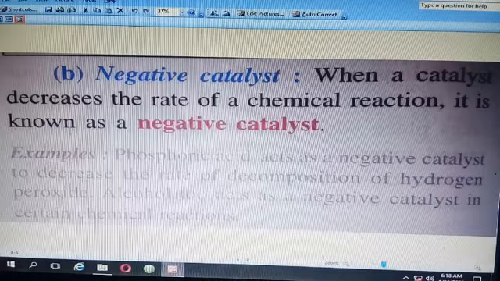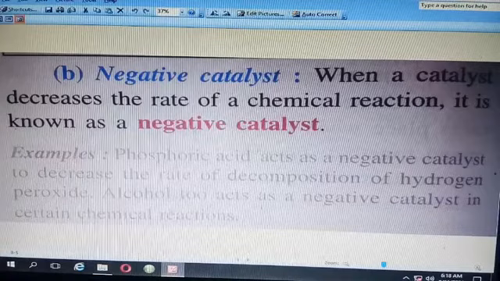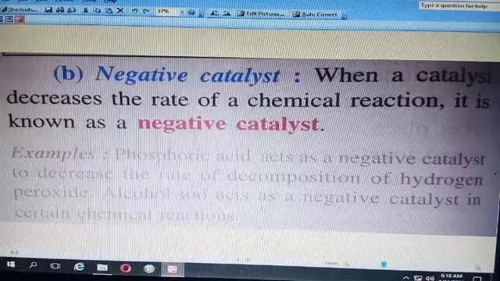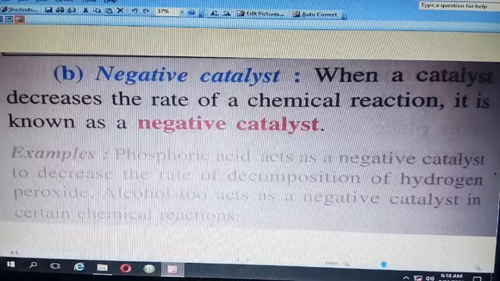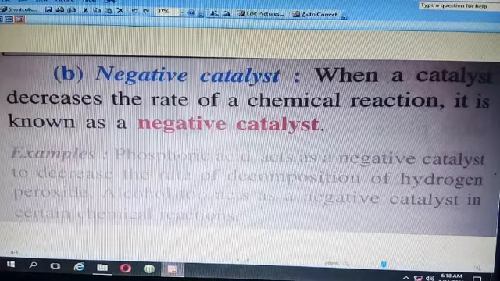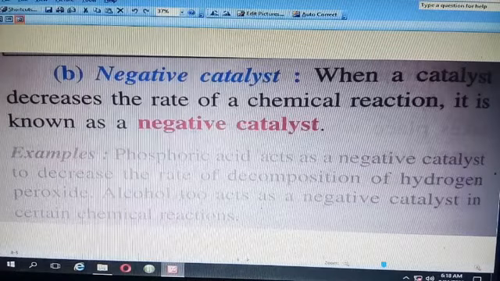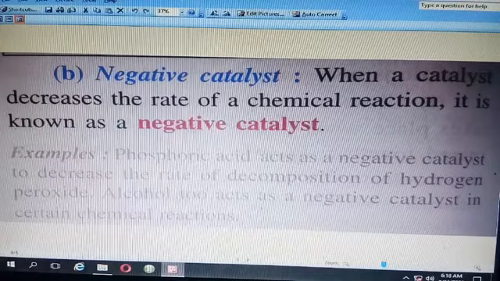So in order to decrease the rate of decomposition of hydrogen peroxide, phosphoric acid is used. Even alcohol too acts as a negative catalyst in certain chemical reactions. Now if I ask you, give two examples of negative catalyst, then what will be your answer? Phosphoric acid in the decomposition of hydrogen peroxide, and alcohol in some chemical reactions.